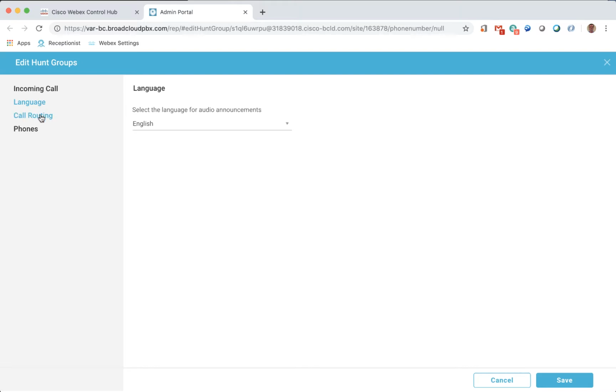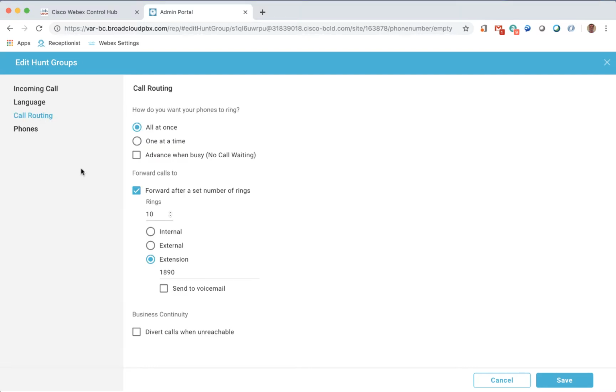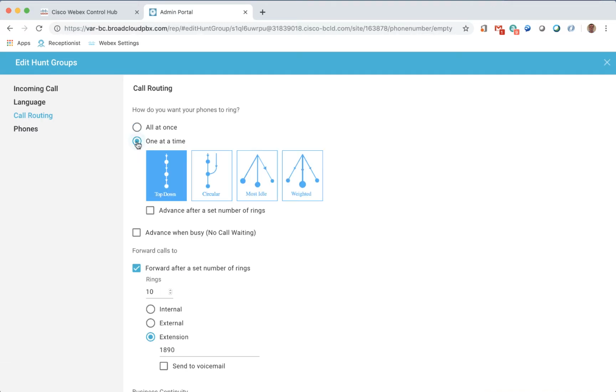The call routing section allows us to control how we are going to distribute the calls to the phones in the hunt group. This is similar to the call routing settings in the call queuing section.